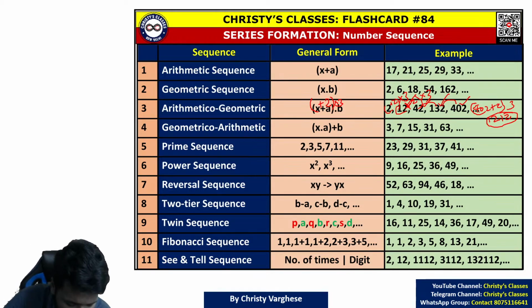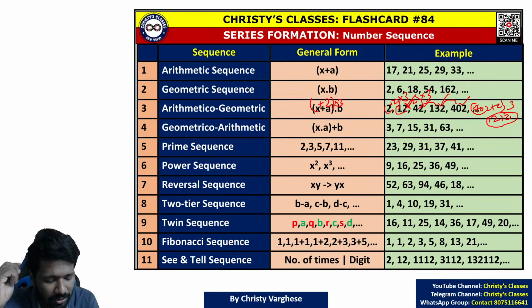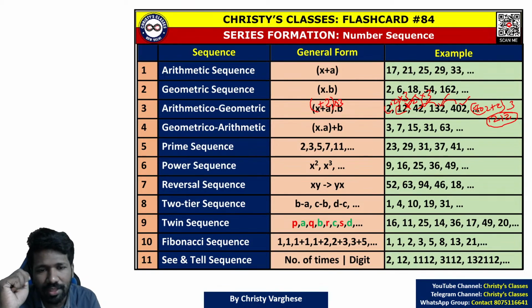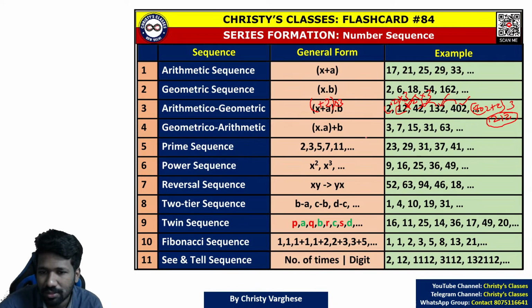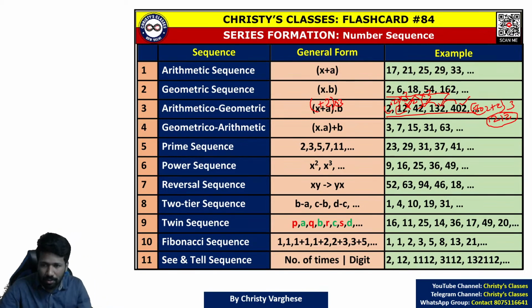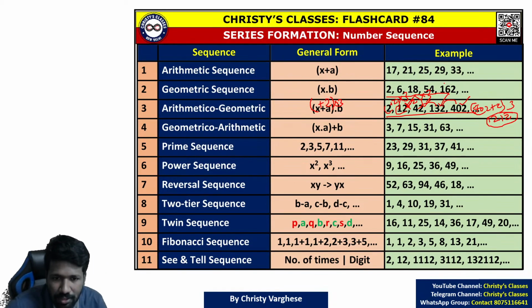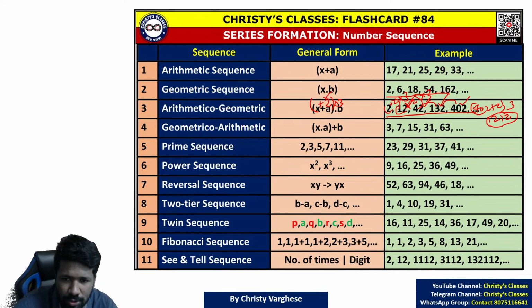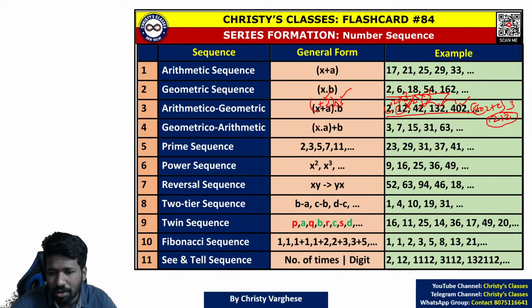All of you are understanding what is arithmetico-geometric sequence? It's the combination of arithmetic and geometric sequence. So practice this, then you will be more clear. Try to create your own examples. That is the best way to learn this chapter, because then you will think more about it and you will be more confident. So in arithmetico-geometric, you added a common number then multiplied by a common number. In geometrico-arithmetic, you multiply by a common number then add a common number.